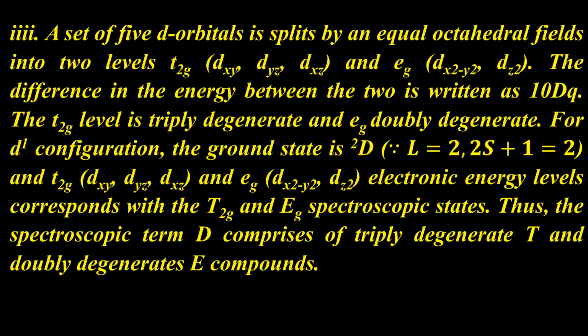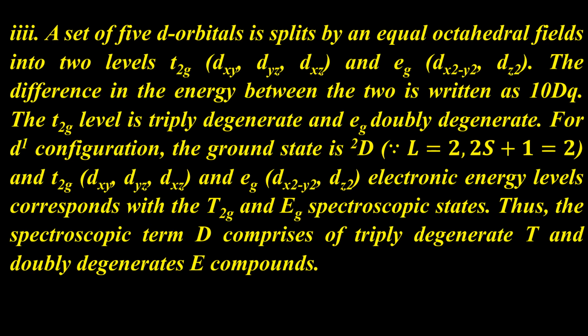The difference in the energy between two sets is written as 10 Dq. The T2g level is triply degenerate and the Eg set is doubly degenerate in presence of crystal field. And for d1 electronic configuration, the ground state is 2D, that is L equal to 2, and 2S plus 1, the spin multiplicity, is equal to 2.